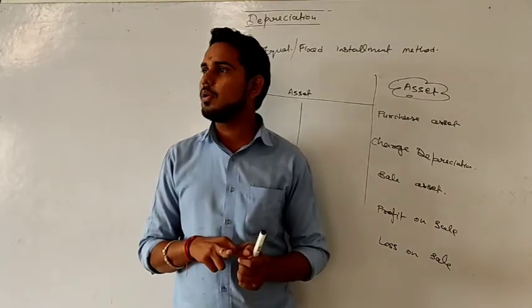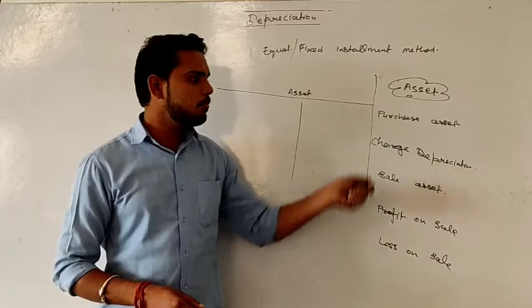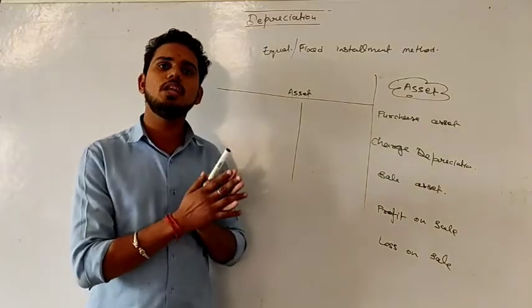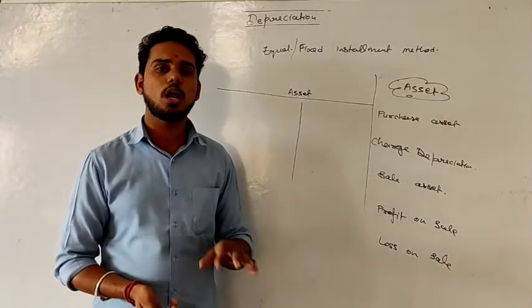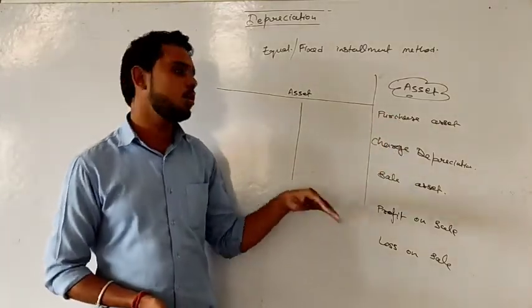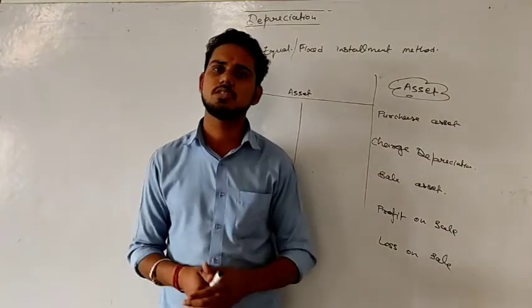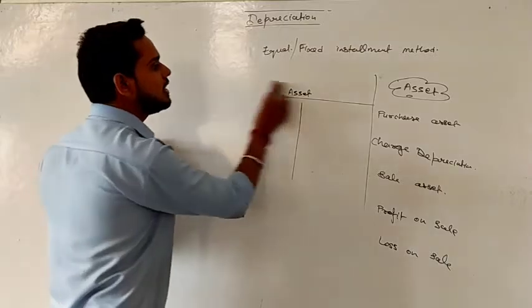One, how to calculate depreciation. Second, how to record depreciation. So these are the maximum possibilities for which we need to understand how we can do the accounting part, or how we can record the purchase, record the depreciation charge, or record the sale and profit and loss on sale. Okay, so firstly let's see what will be the general entry in all these cases.